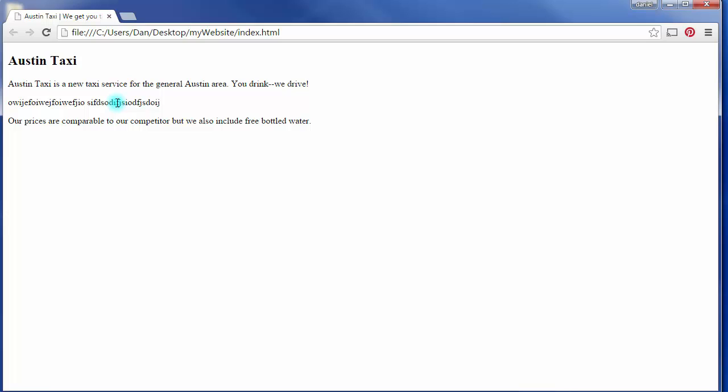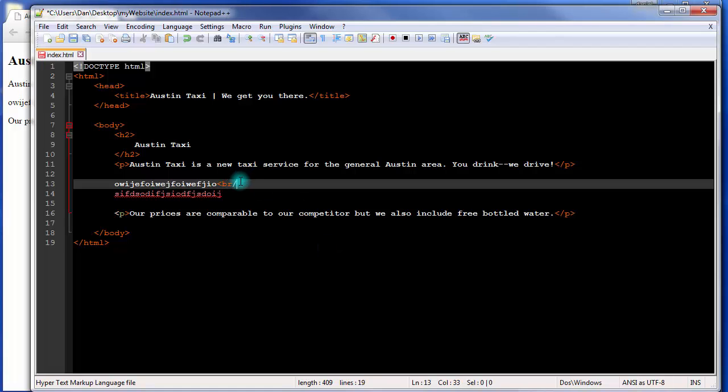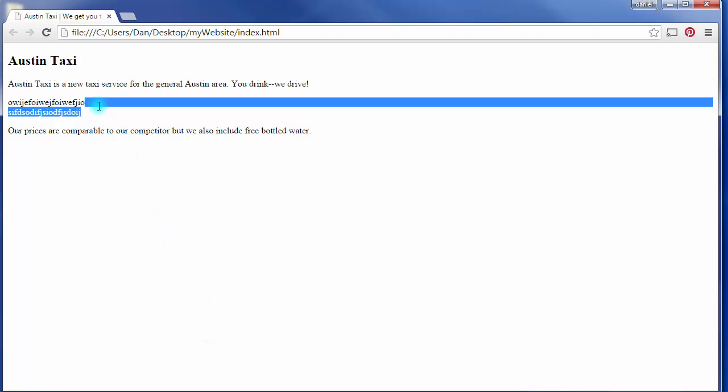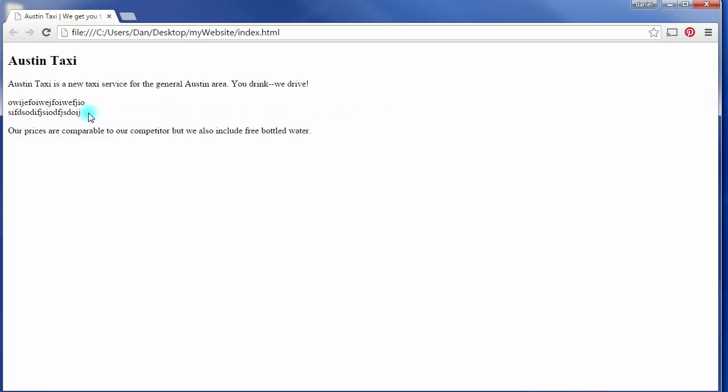Now, as you can see, that worked. Our paragraphs are line breaks, but this text outside does not line break unless you have a paragraph or you put in an actual BR tag. So let's put in a BR tag. So there's our line break. Yep, there it is. Now it's a line break. Now you can see a line break simply goes to the next line, but a paragraph skips a line, like it would be in a book. So the default, it makes sense.